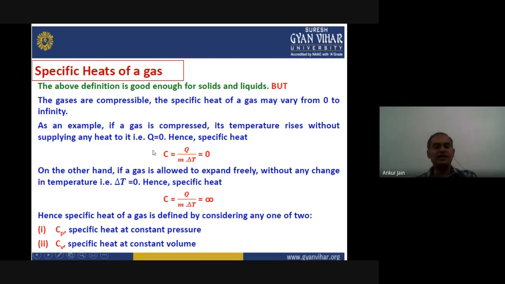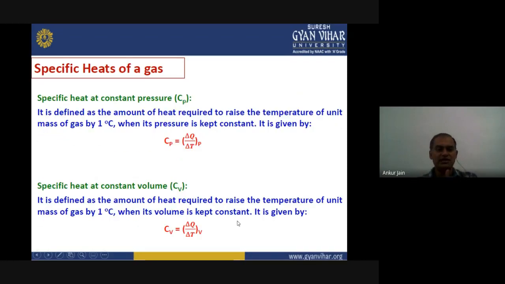The specific heat of a gas at constant pressure is defined as the heat required for the increase in temperature by 1 degree of unit mass, while the pressure remains constant. In the same way we can write mathematically Cp equals del Q upon delta T at constant pressure.